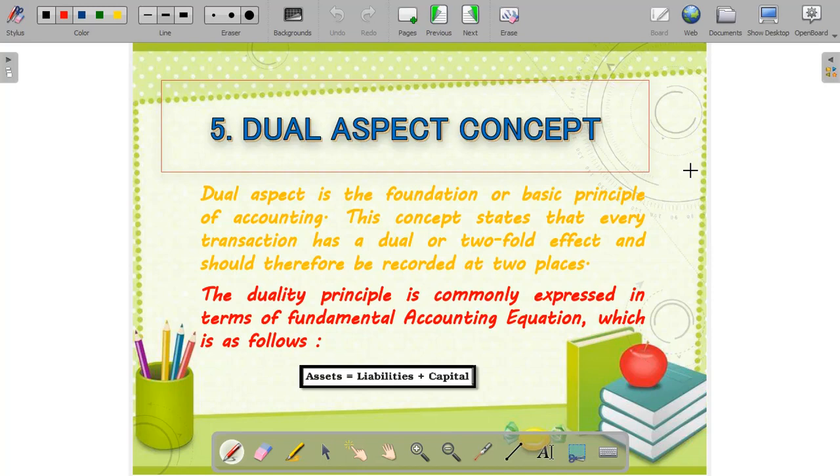In other words, we can say that for every debit, there is a credit of equal amount in one or more accounts, and vice versa. The system of recording transactions on this principle is termed as the double entry system.